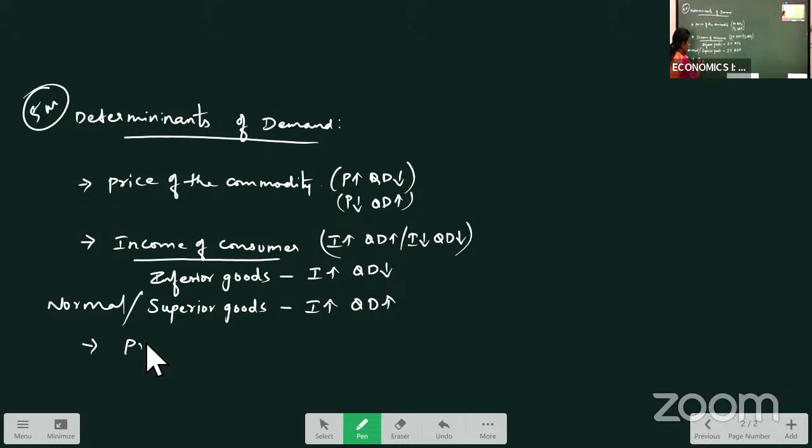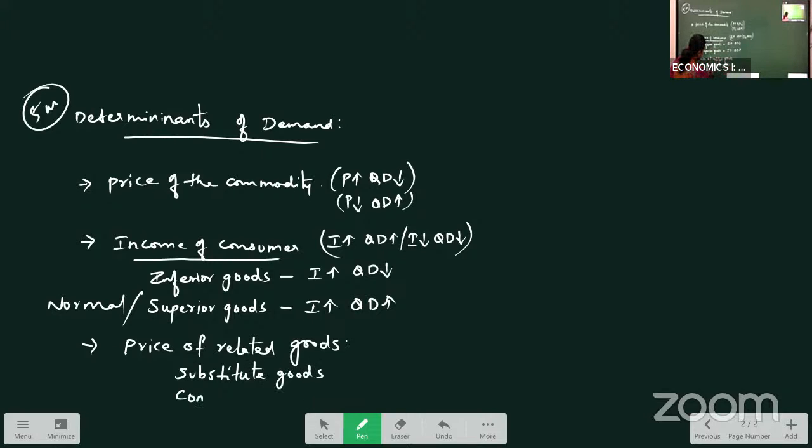Next, another factor is price of related goods. What are related goods? Two goods are related to each other, means either we can substitute the good, or two goods together we have to use. Such goods are called related goods. Now, in the related goods, we are having two types of goods: substitute goods and complementary goods.